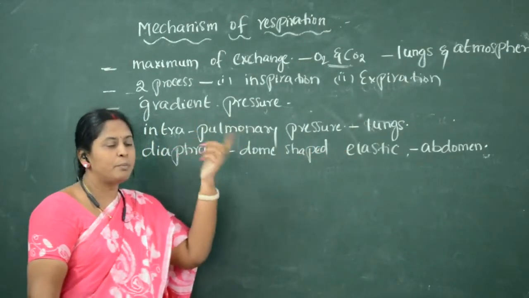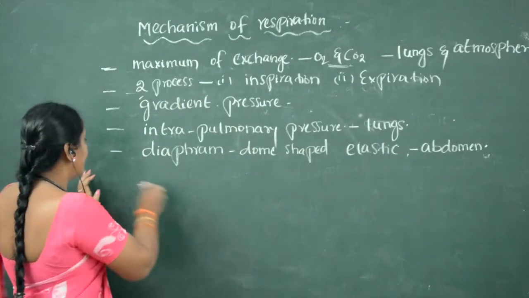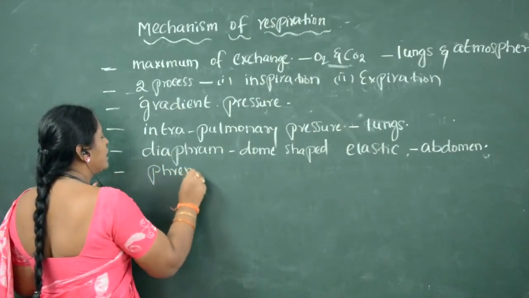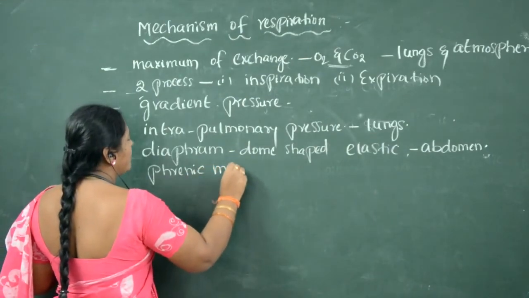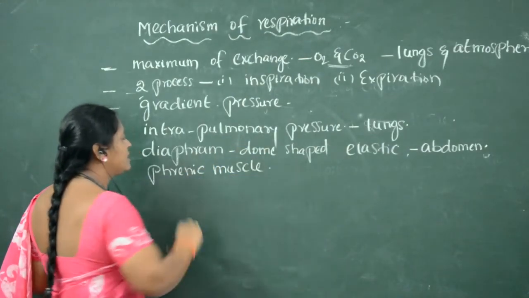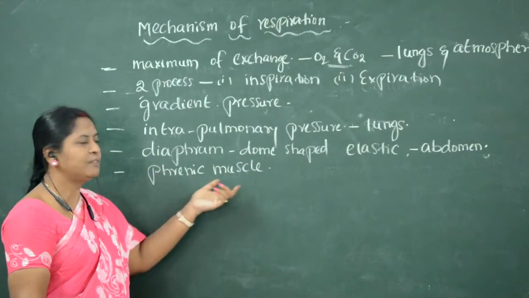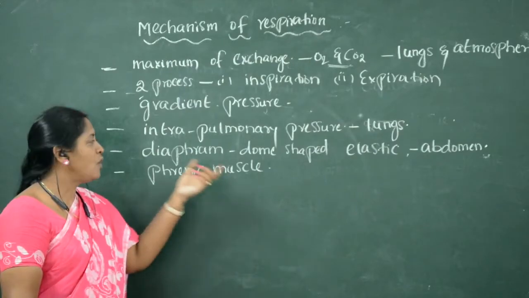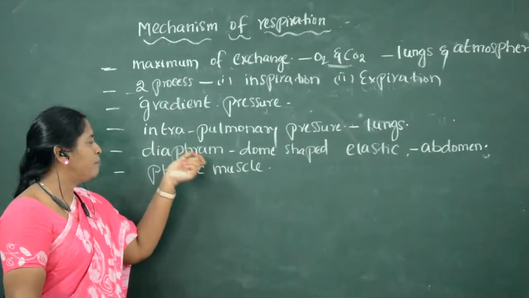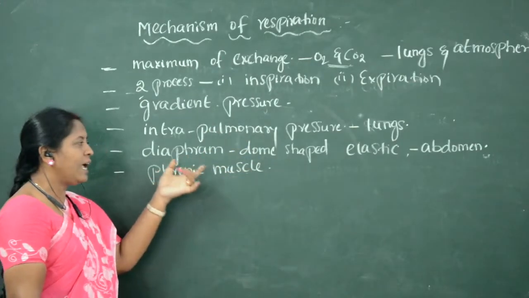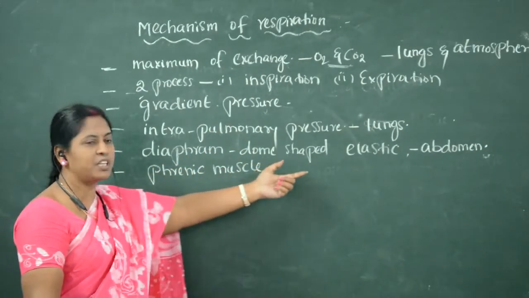The diaphragm is made up of muscles called phrenic muscles. So with what muscles is the diaphragm made up of? The diaphragm is made up of phrenic muscles. So how does this diaphragm help with intrapulmonary pressure? The diaphragm has an elastic nature.